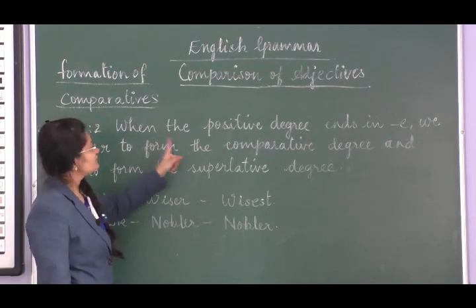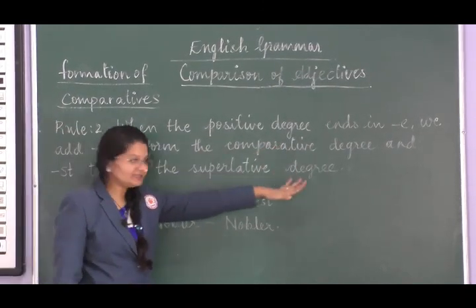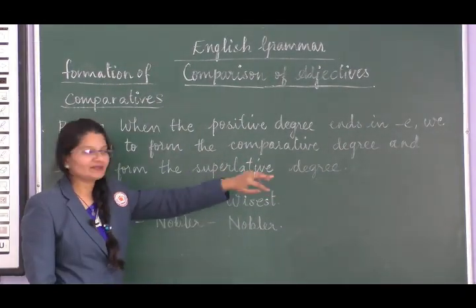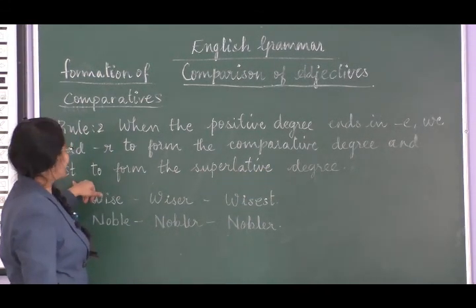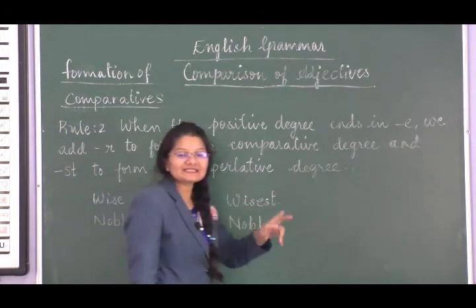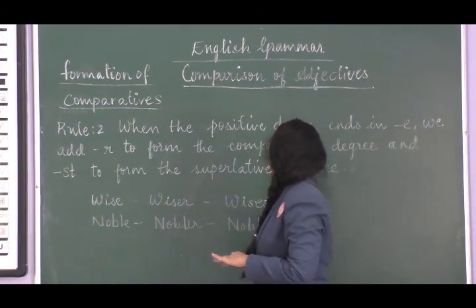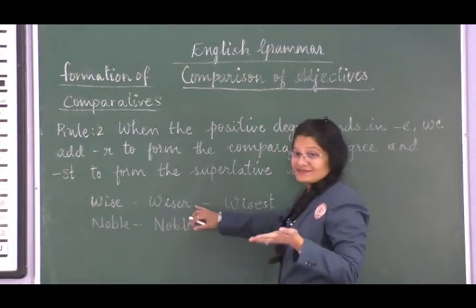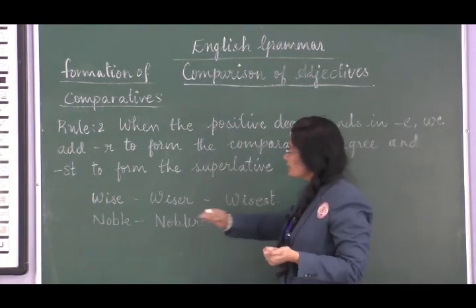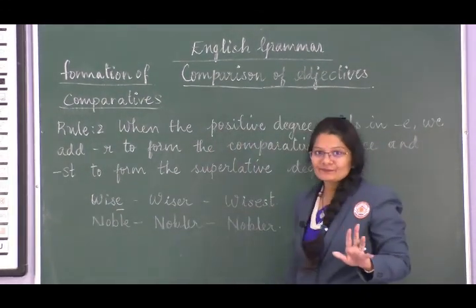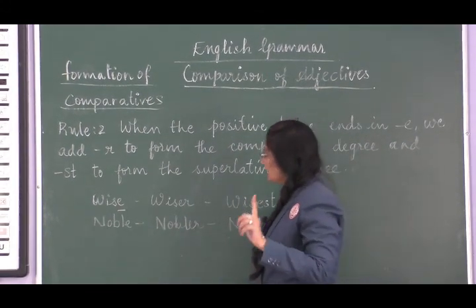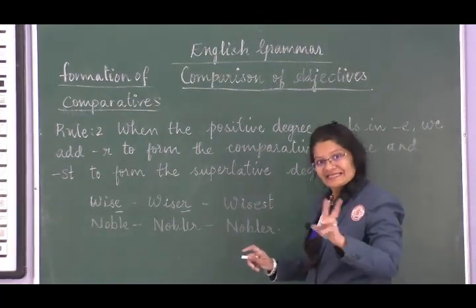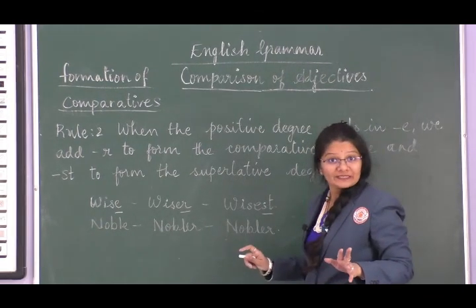Now let us look at the next rule. Rule 2 is, when the positive degree ends in E, then we add R to form the comparative degree, and then you add ST to form the superlative degree. Here, if you look, wise, wiser, wisest. The word ends in E, okay. So you will add R to it to make it a comparative degree. Then you add ST to it to make it the superlative degree.